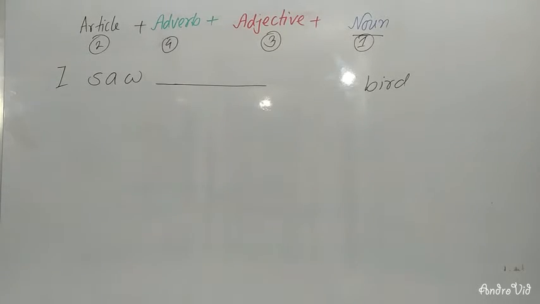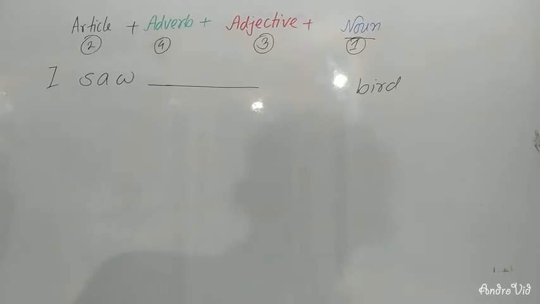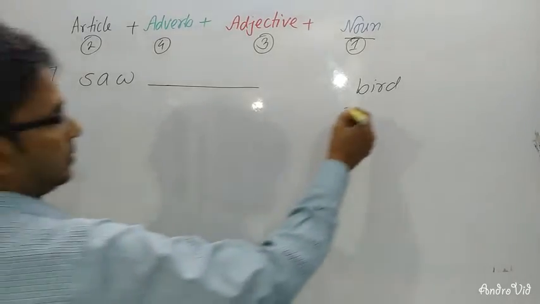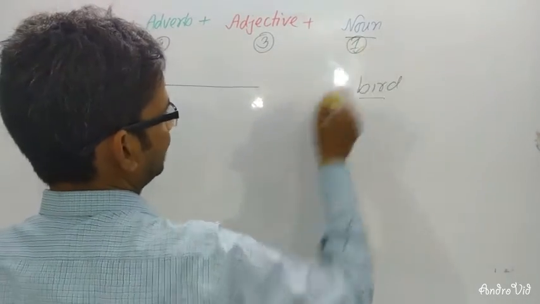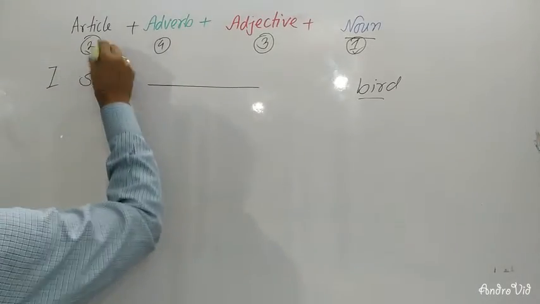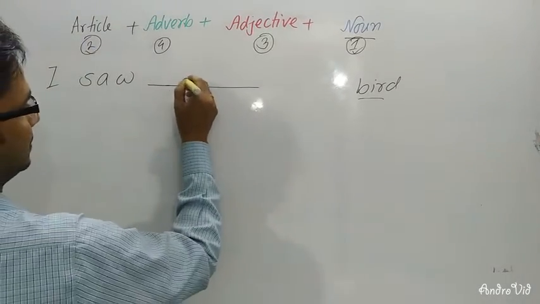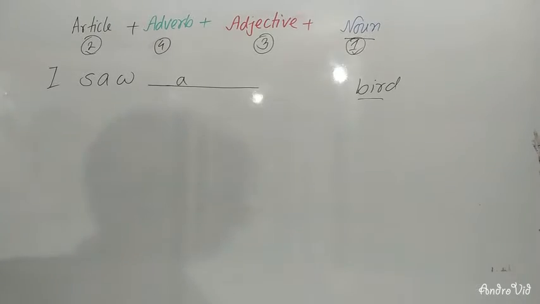Dear learners, you can see that I have written a sentence here. I saw dash bird. This is noun, number 1. Then you will have to write here an article. I saw a bird. Clear?